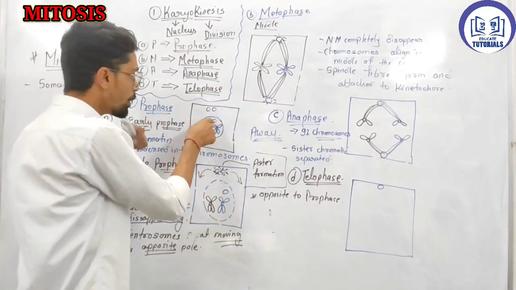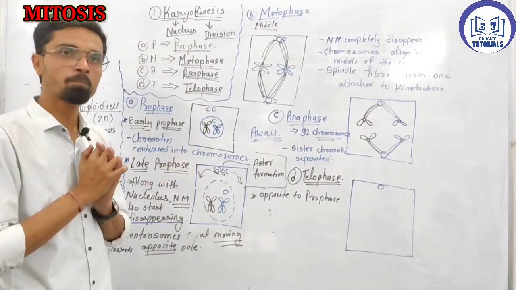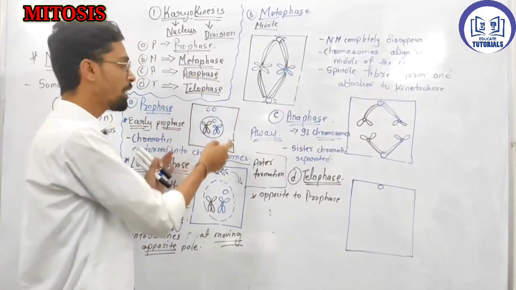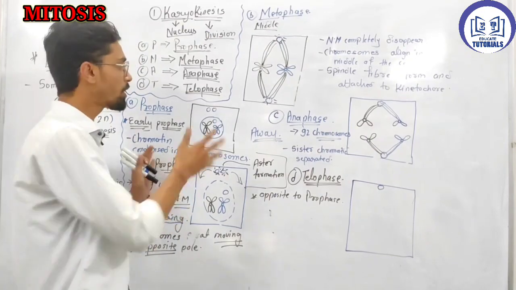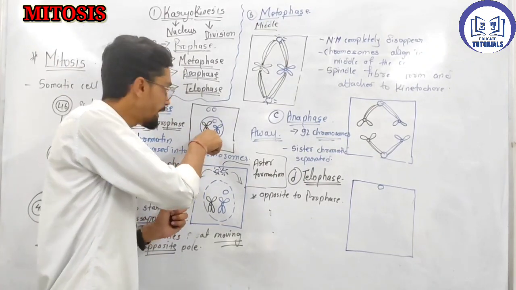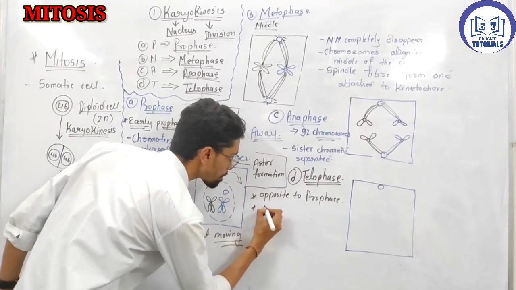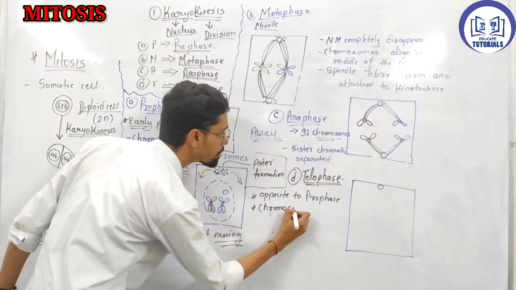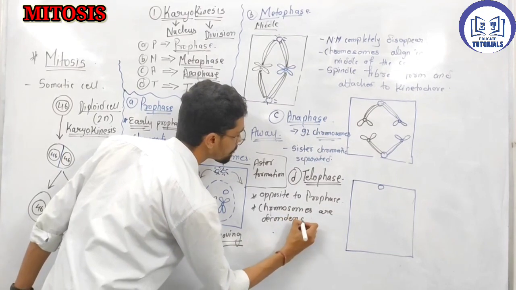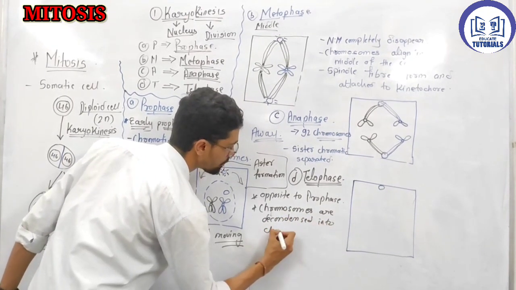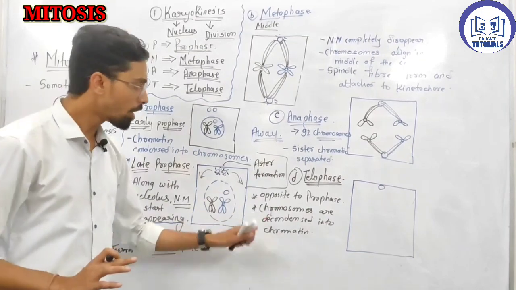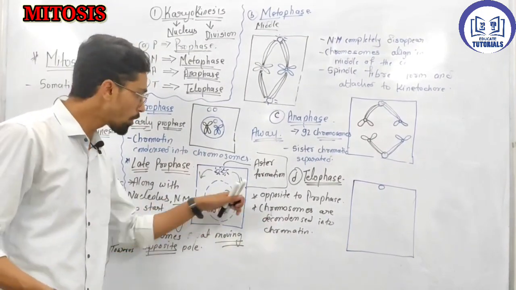See what happens in prophase? Nucleolus and nuclear membrane disappear, and chromosomes condense. Here, it reappears again. This is the first thing. The second thing: chromosomes are condensed, chromatin condensed and became chromosomes. So here the chromosomes are decondensed into chromatin. Along with that, the nucleolus comes again, and the nuclear membrane comes again.